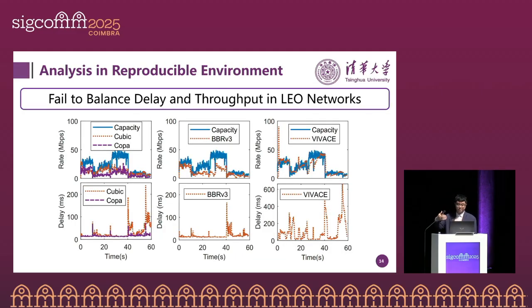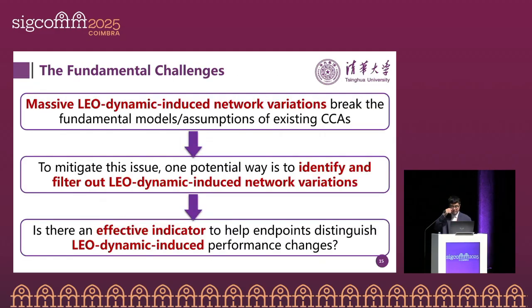So let's look at the results in our reproducible environment. We can conclude that existing CCAs fail to balance delay and throughput in LEO networks. This picture shows the results under exactly the same link capacity. As we have also shown in the real environment, Cubic and Copa cannot fully utilize the link capacity, BBR version 3 also suffers from throughput degradation, and we can also observe the high delay in Vivace.